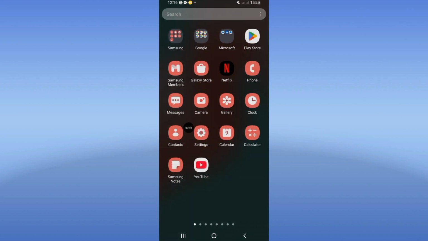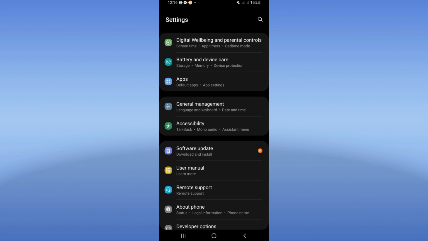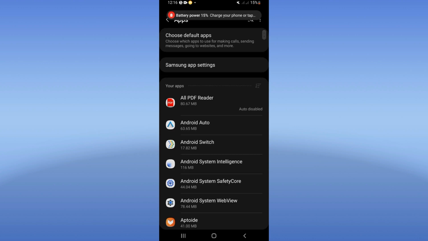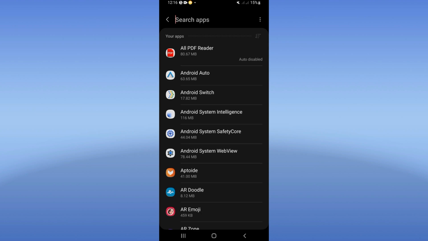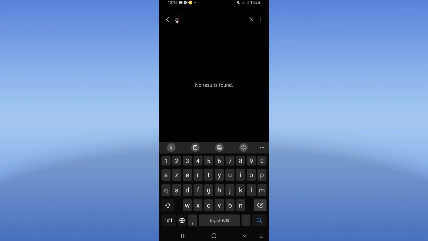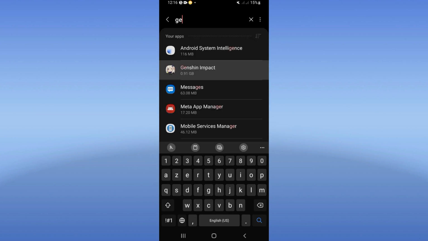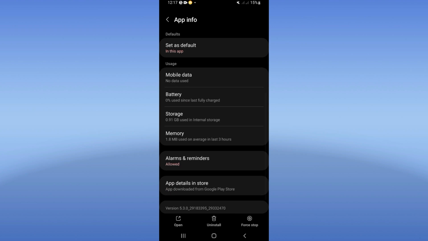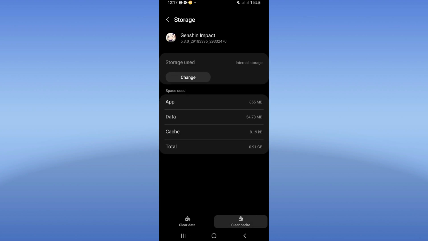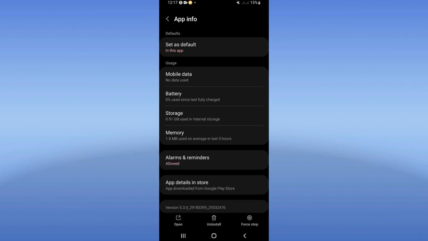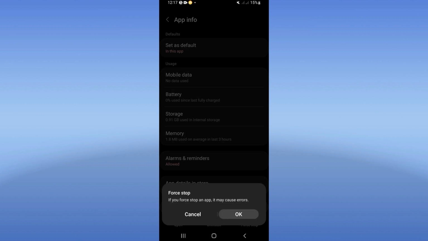Let's do it. Directly open the settings of your phone. Click at the apps option, and here at the apps option you have to search for Genshin Impact and click on it. When you see it, scroll the list down. Now click storage, click clear cache. Then go back, click on force stop, click OK.